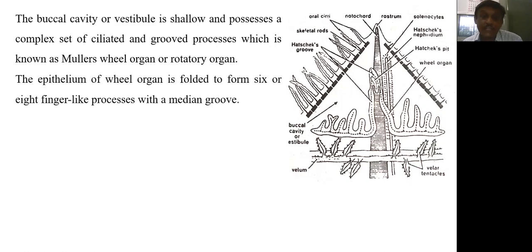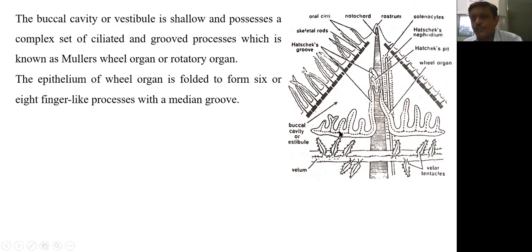The epithelium of the wheel organ is folded to form 6 or 8 finger-like processes with a median groove. Here in this diagram, we can see these are the processes of the Muller wheel organ, 6 to 8 finger-like processes, and the dotted line in the diagram indicates the groove. So every process has a groove in the median.